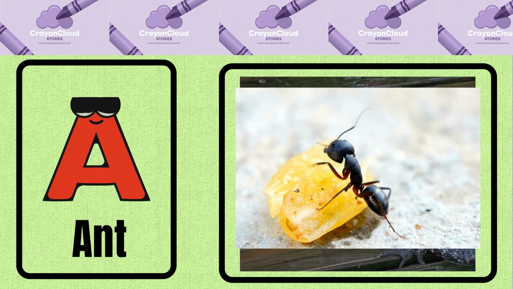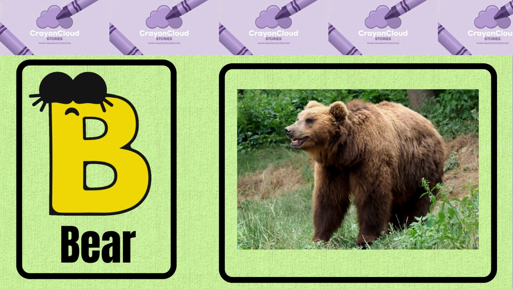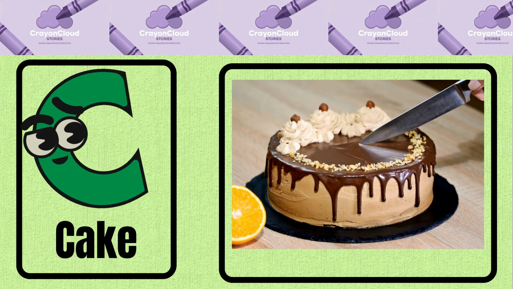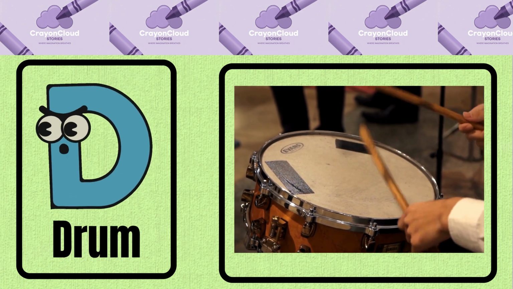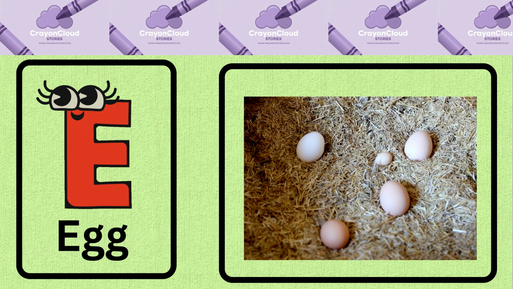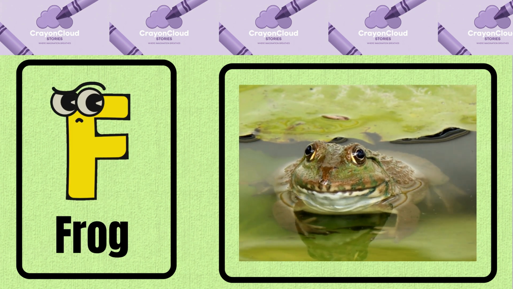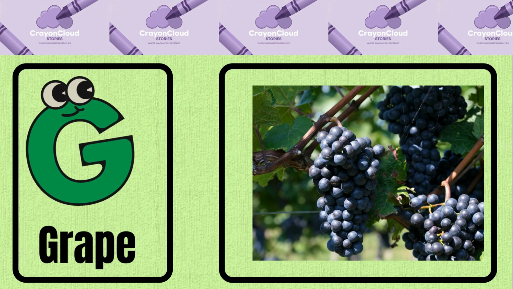A is for ant, ant beans. B is for bear, bear. C is for cake, cake. D is for drum, drum. E is for egg, egg. F is for frog, frog. G is for grapes, grapes.